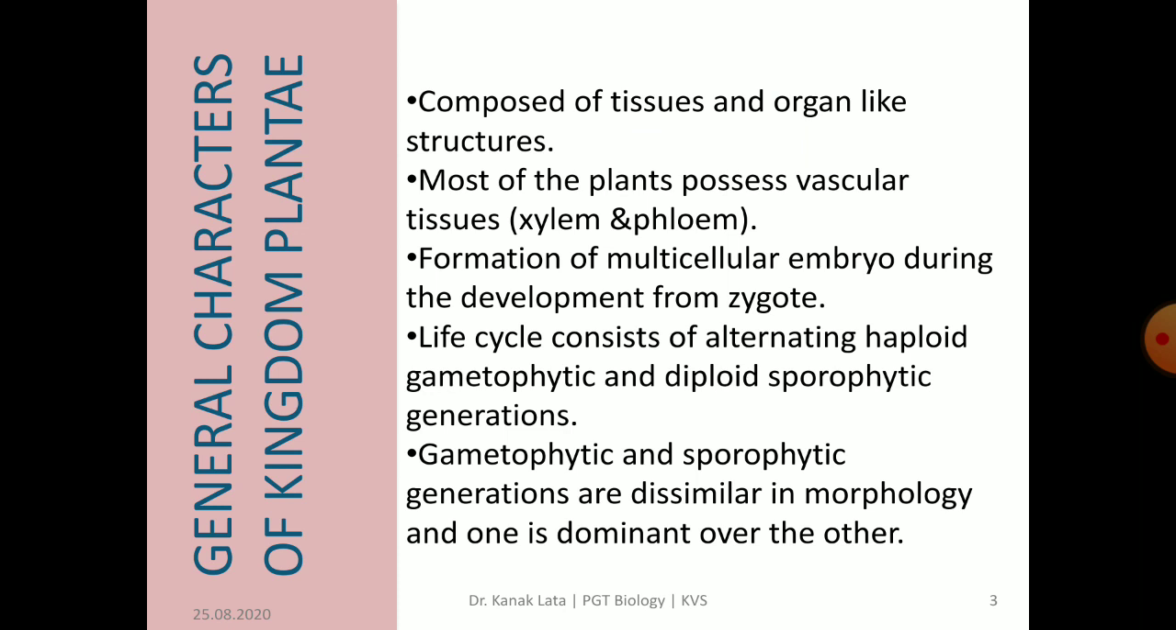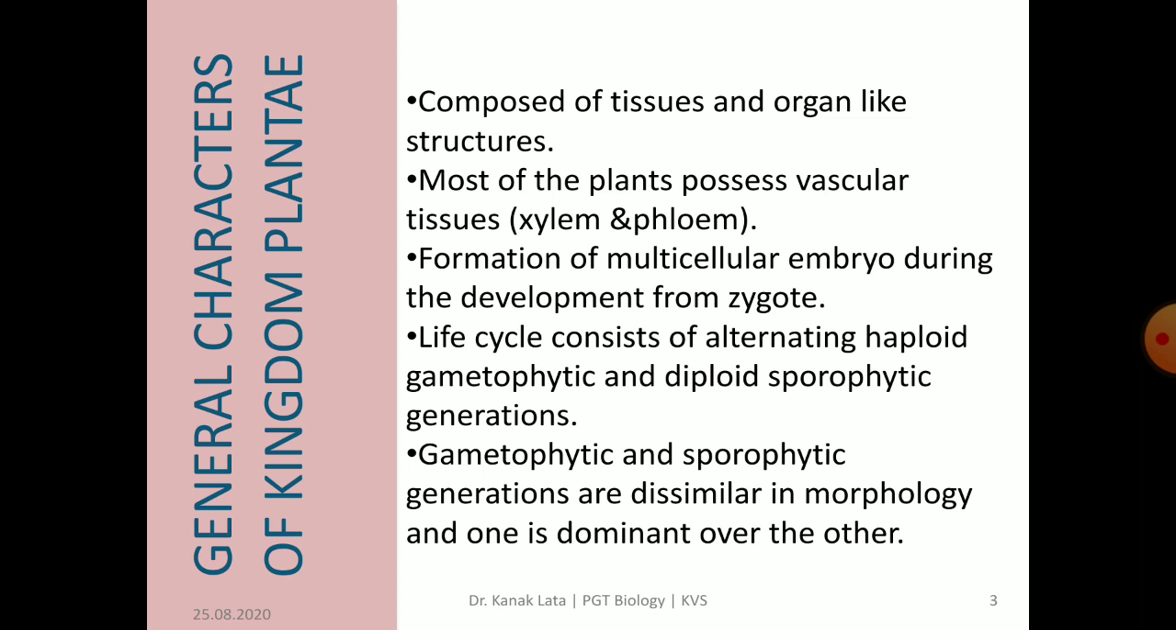Algae and bryophytes lack vascular tissue. They don't have vascular tissues. A multicellular embryo is formed during the development from zygote in kingdom Plantae. They possess mechanisms to protect the embryo from desiccation. Some plants protect their entire gametophytic generation.